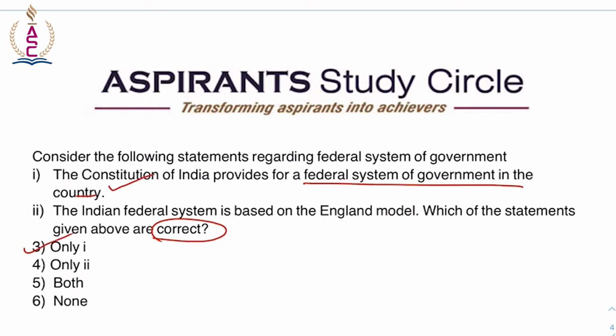The Indian federal system is based on the England model. So this is not correct. So from where did we take this? It is the Canadian model. So the Indian federal system is based on the Canadian model and not on the American model. The Canadian model differs fundamentally from the American model insofar as it establishes a very strong center. So ours is a little quasi-federal, so it is more tilted towards the center. So it is not the England model but it is the Canadian model. So the only correct answer is only one.